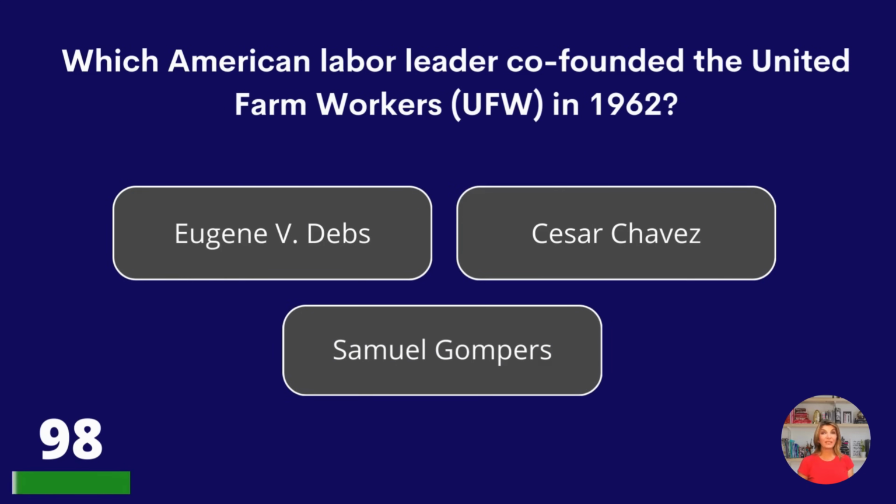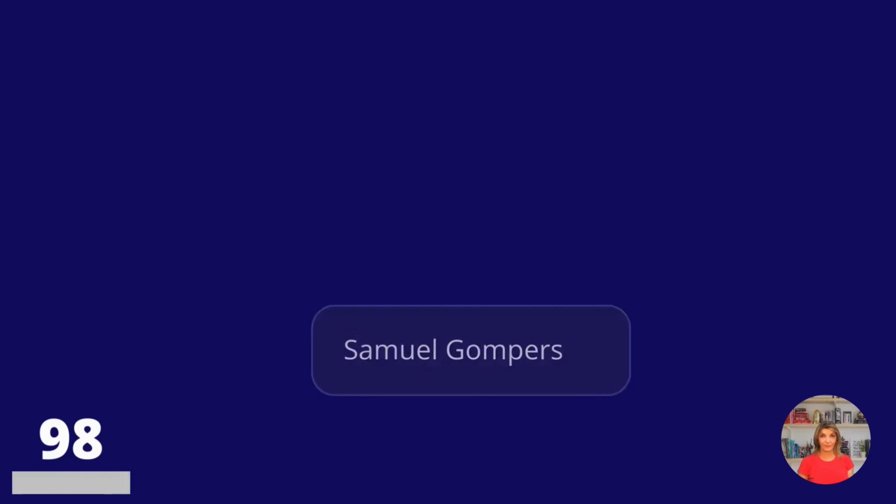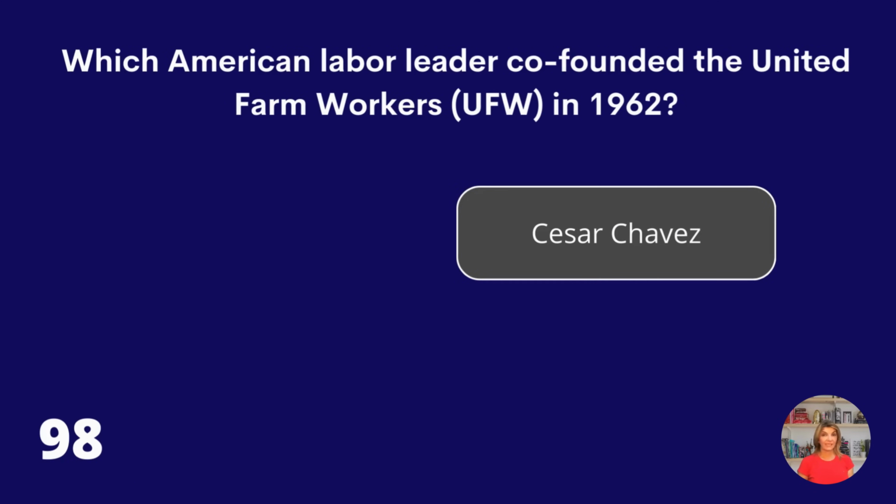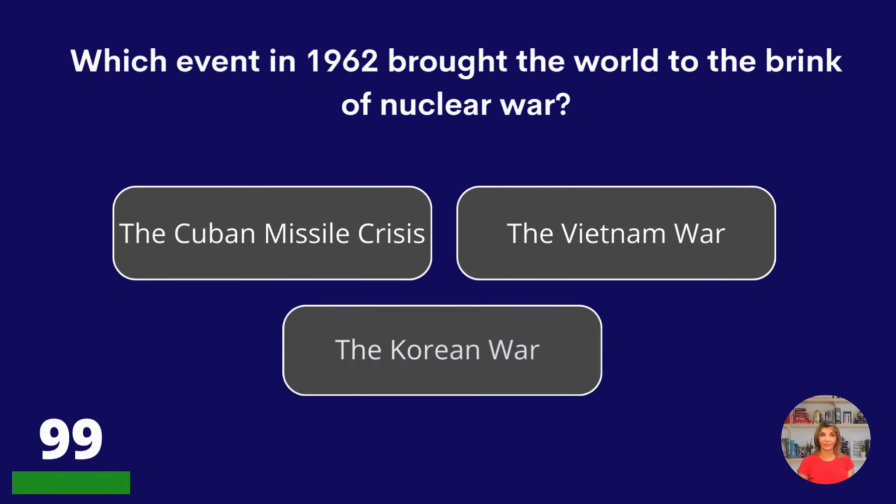Which American labor leader co-founded the United Farm Workers in 1962? Eugene V. Debs, Cesar Chavez, or Samuel Gompers? Cesar Chavez.